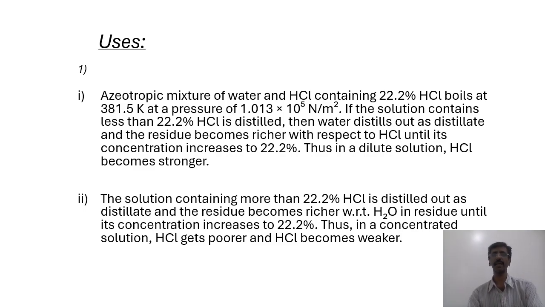That's basically atmospheric pressure. Now, if the solution contains less than 22.2% HCl and that is distilled, then what will happen is water will distill out as a distillate. Okay, water distill out हो जाएगा पहले, और जो बचेगा जिसे हम लोग बोलते हैं residue, उसमें क्या रहेगा? HCl. So the residue will be richer in HCl. Okay, कब तक? Till the concentration increases to 22.2%.